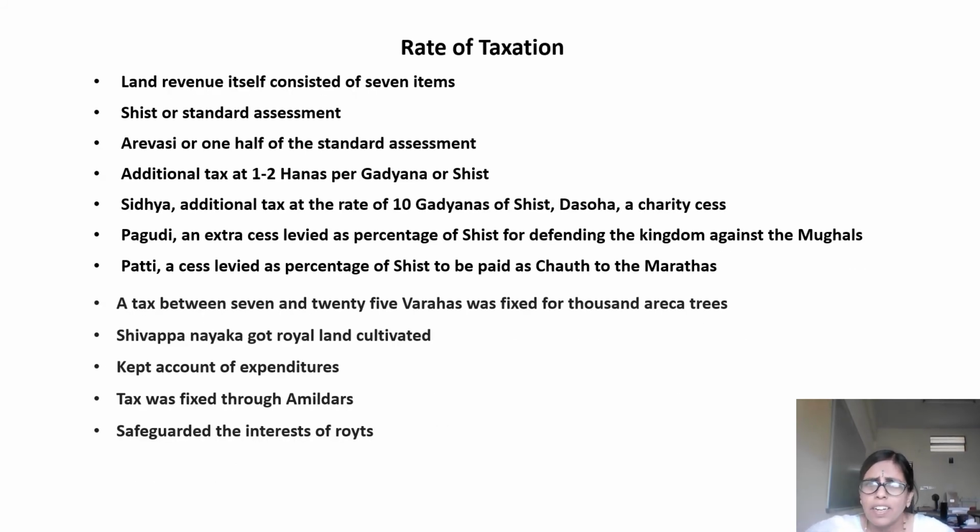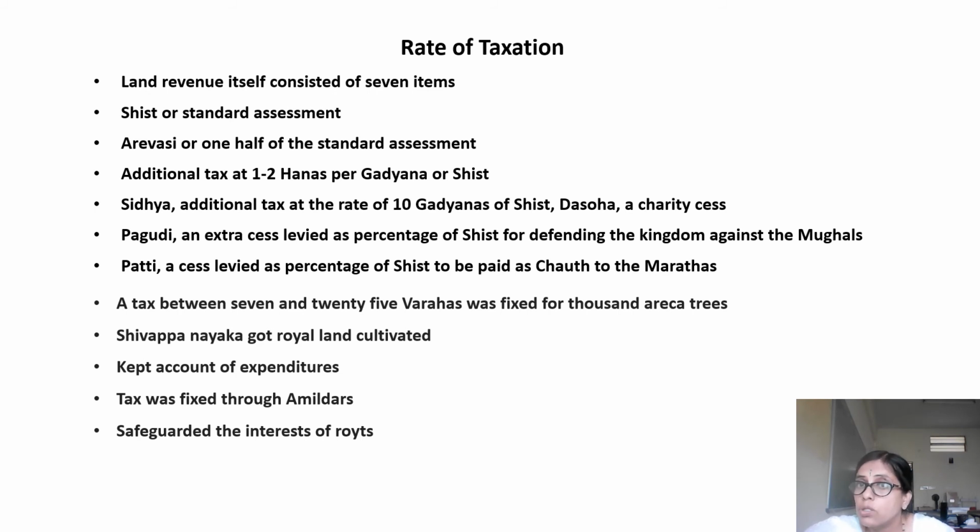What was the rate of taxation that he fixed? Land revenue itself during this time consisted of 7 items: Shist or standard assessment, Arevasi or one of the standard assessments is one type of taxation, an additional tax at 1 to 2 annas per gadyayana of Shist, and next Sidhya, an additional tax at the rate of 10 gadyayanas of Shist.